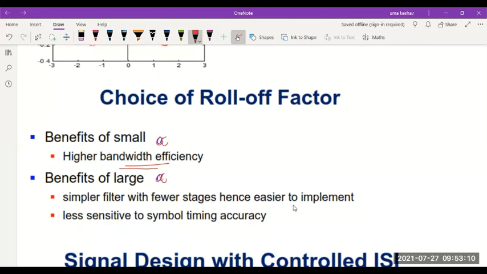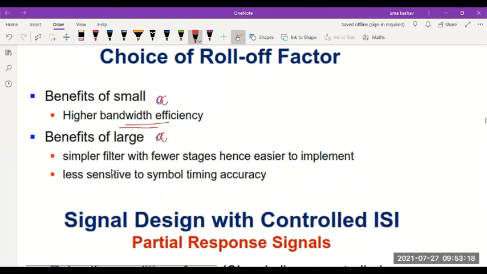You don't have limitations for proper filter design, so you can design an efficient filter, easy circuit realization. Everything is possible. And it is less sensitive to the timing accuracy of the symbols, so it will become much less sensitive if alpha is larger.